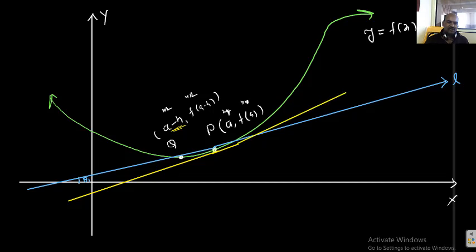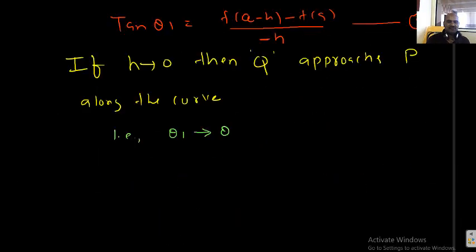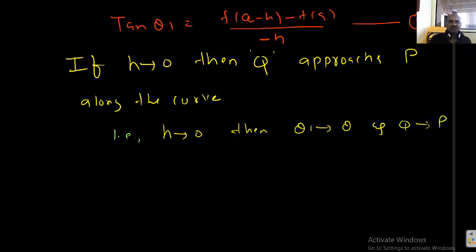Just like this is the line, student. My diagram is not correct, but yeah. The blue color line becomes the yellow color line when h is tending to 0 and theta 1 is tending to theta. Okay, that I will write. If h is tending to 0, then what happened? Then theta 1 approaches theta, and Q approaches P.